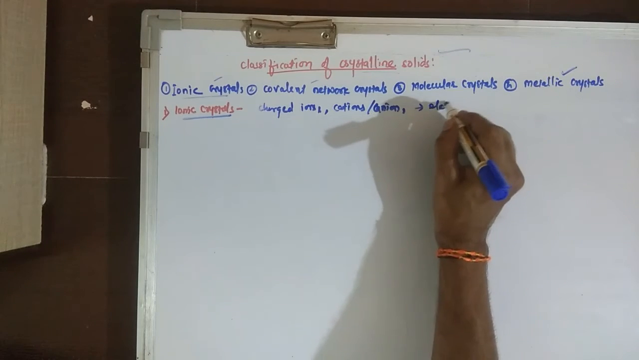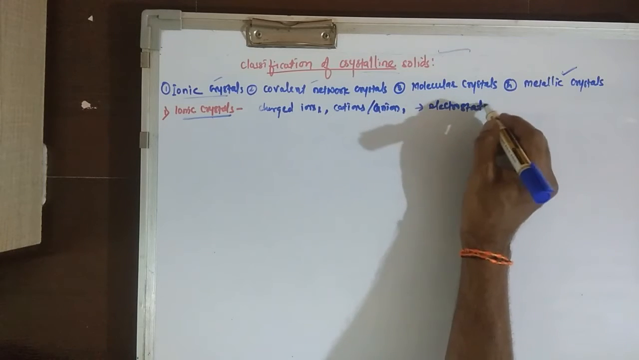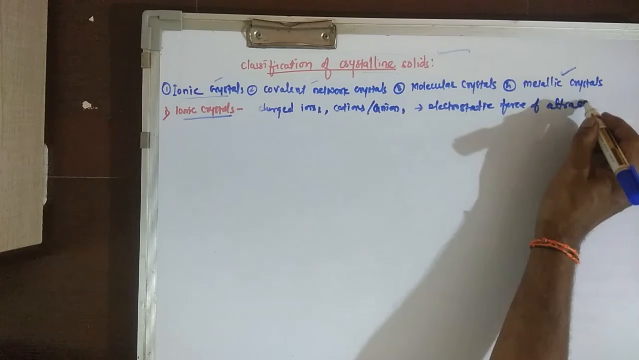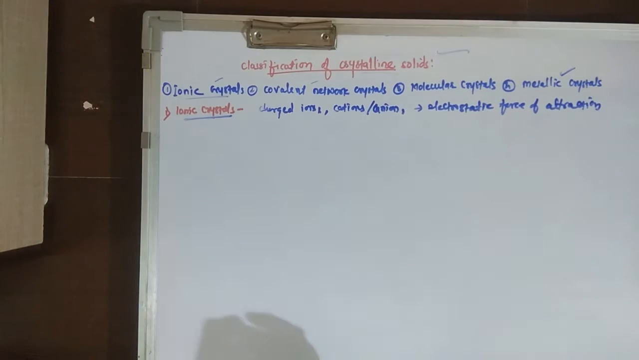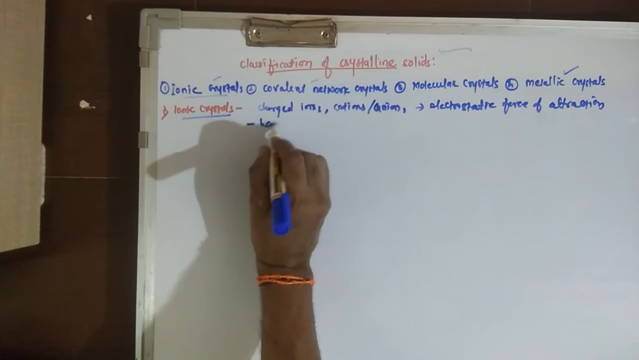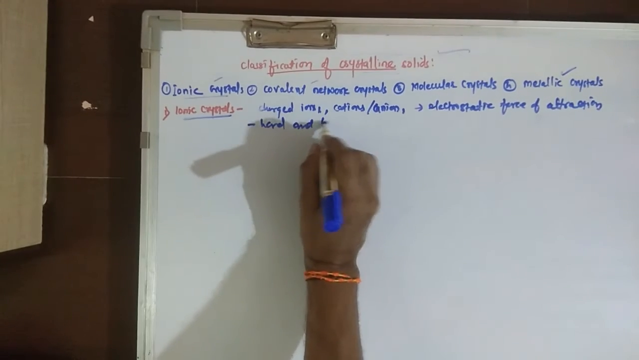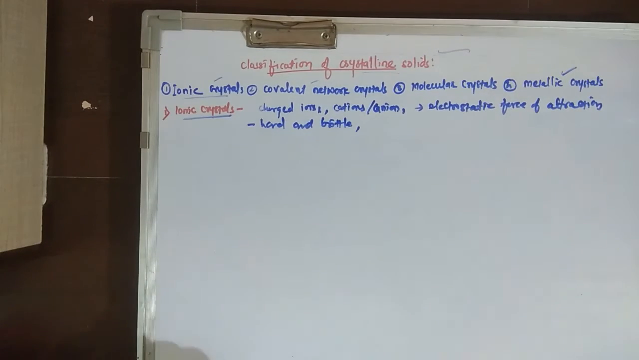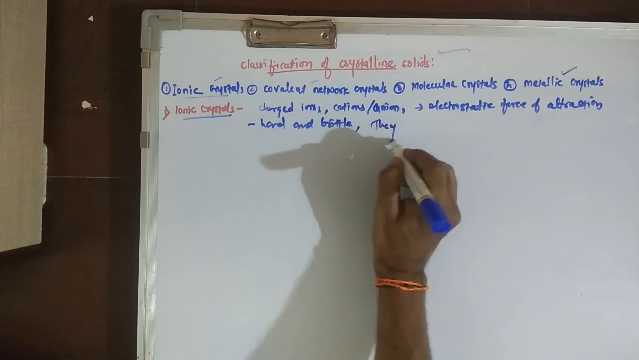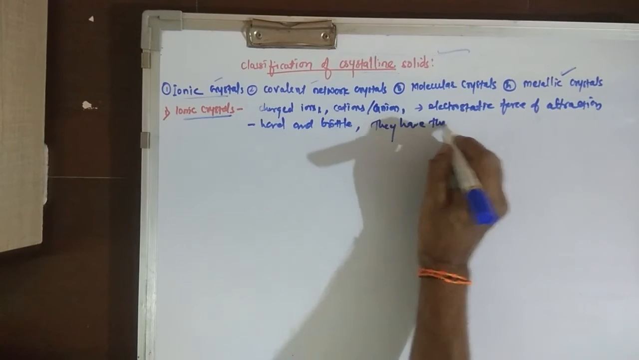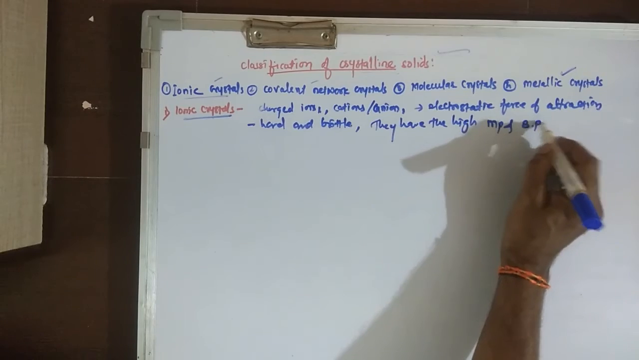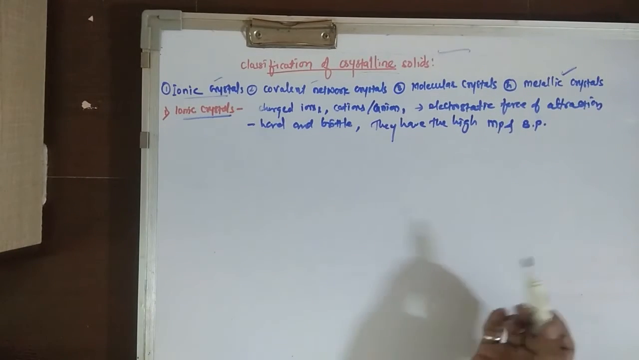Electrostatic force of attraction. Now, these ionic crystals are hard and brittle, and because of this they have high melting and boiling points, MP and BP.